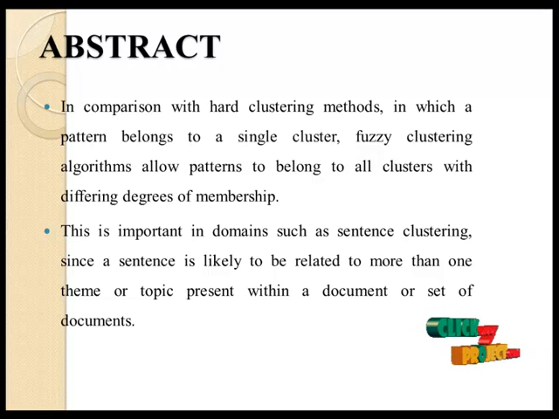However, because most sentence similarity measures do not represent sentences in a common metric space, conventional fuzzy clustering approaches based on prototypes or mixtures of Gaussians are generally not applicable to sentence clustering. In our proposed paper, we present a novel fuzzy clustering algorithm that operates on relational input data, that is, data in the form of a square matrix of pairwise similarities between data objects.